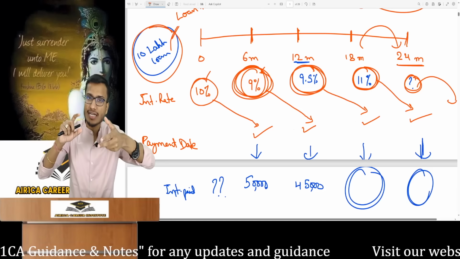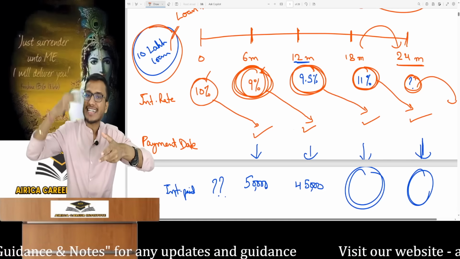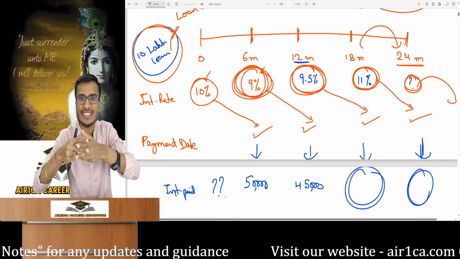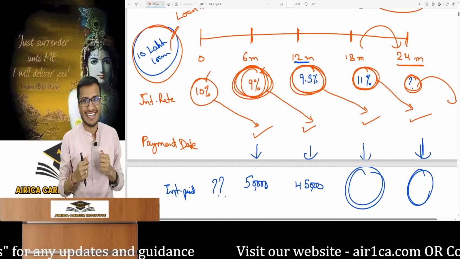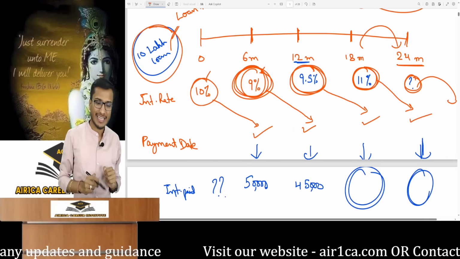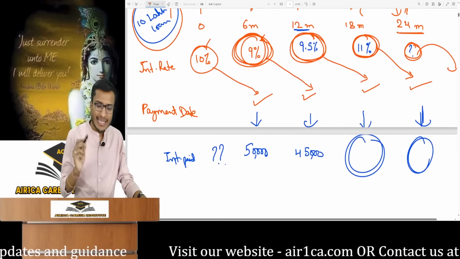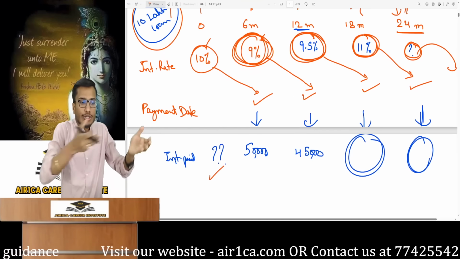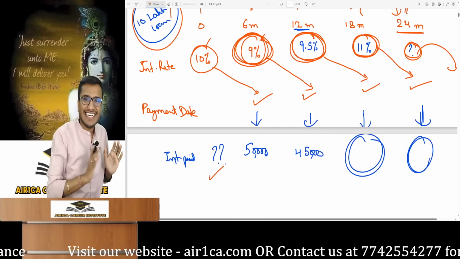See, the time for which interest is charged is a different thing, and the interest rate being per annum is a different thing. Don't mix the two. This is why basic concepts start to feel tough for you. These two work separately. So was any interest paid at time 0? No. Some people ask why interest wasn't paid at time 0. You've just taken the loan and naturally interest isn't paid today.